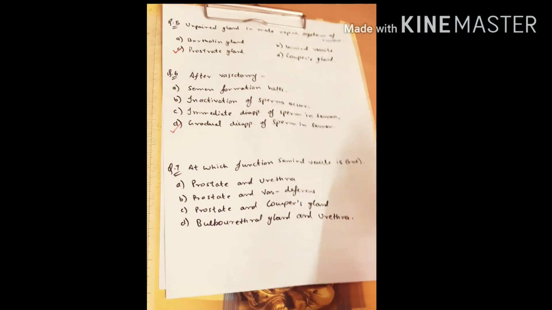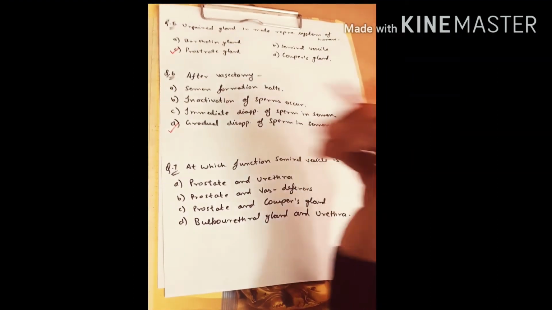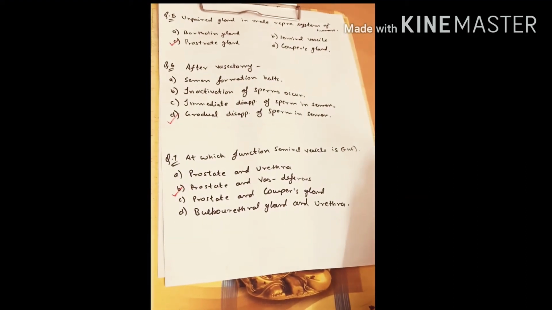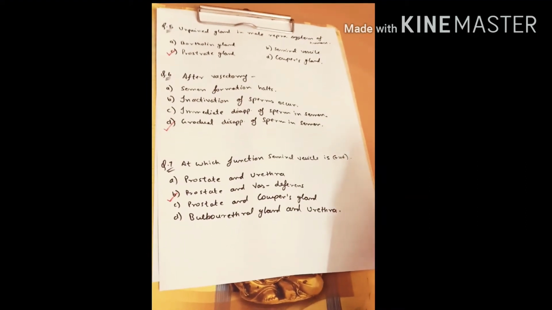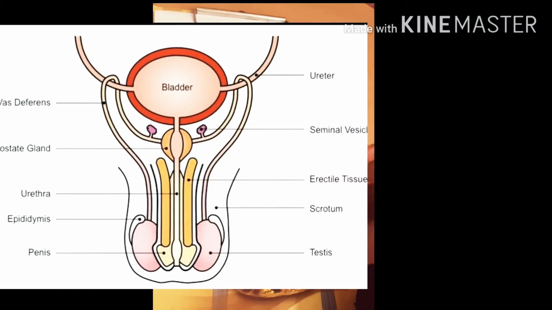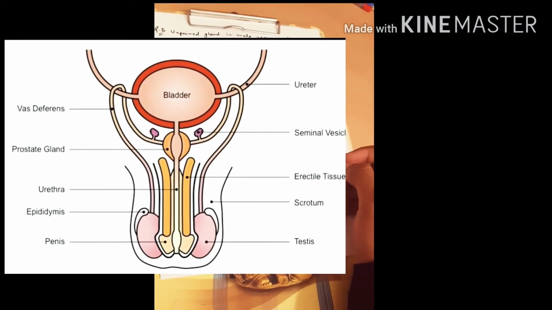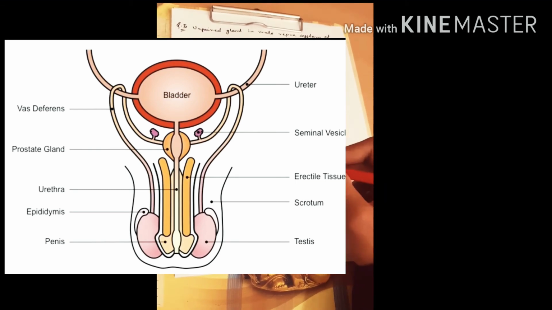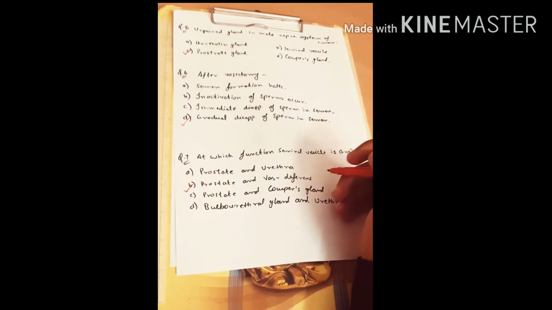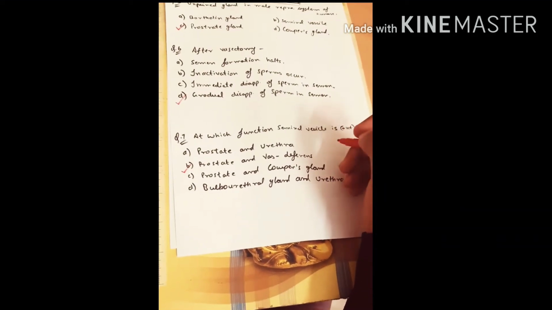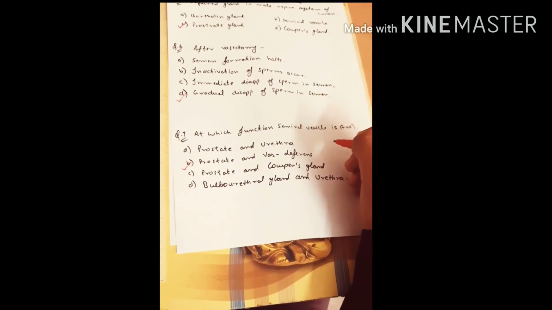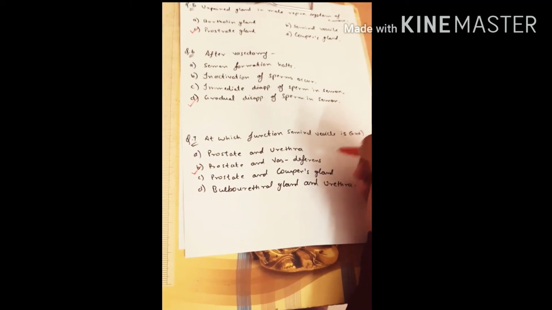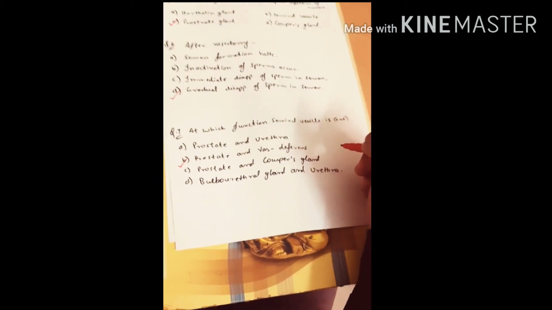So the correct option is option B, which is prostate and vas deferens. If you look at the diagram of male reproductive system, you can easily find the position of seminal vesicle. So it is very important to learn these diagrams for solving such type of questions.